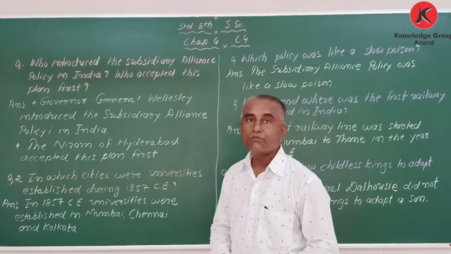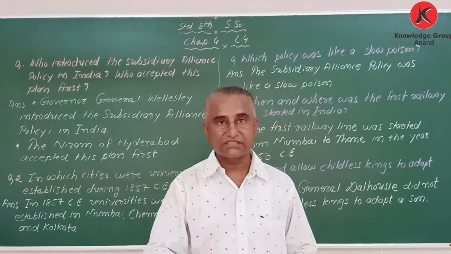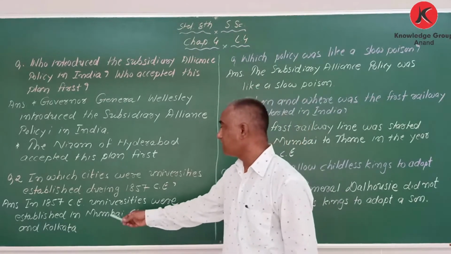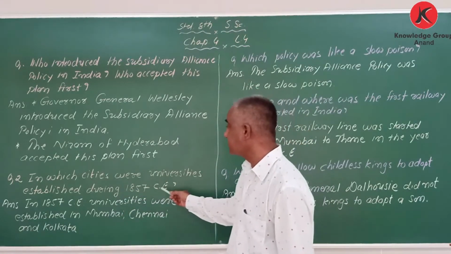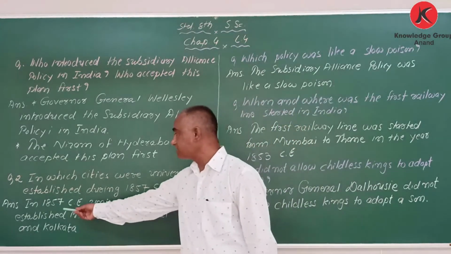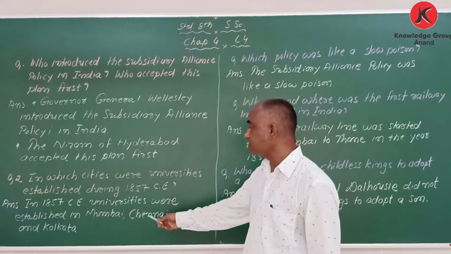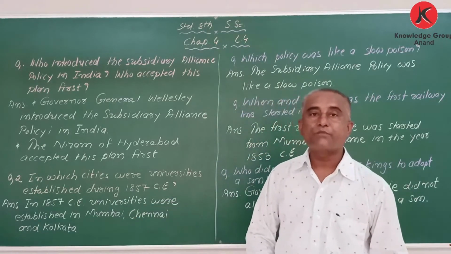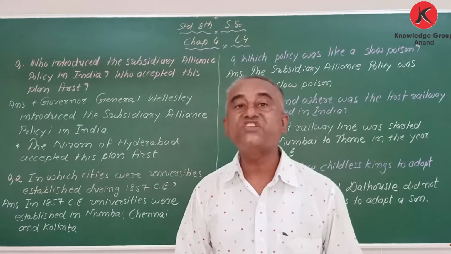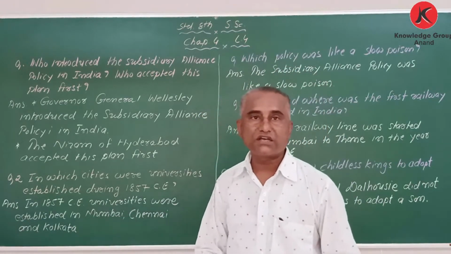Which were they? Mumbai, Chennai and Kolkata. Chennai means Madras. Answer: in 1857 CE, universities were established at Mumbai, Kolkata and Chennai.